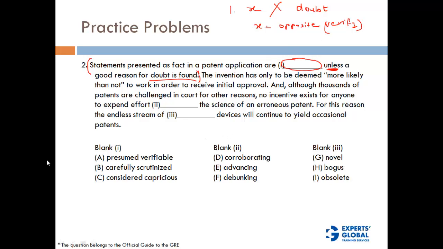Okay, in idea. So let's continue. The invention has only to be deemed more likely than not. That means inventions are normally considered to work more often than not in order to receive initial approval. And although thousands of patents are received, no incentive exists for anyone to extend effort dash the science of an erroneous patent. So it is saying that a patent is erroneous, but there is not really any incentive for anyone to do something about it, right?